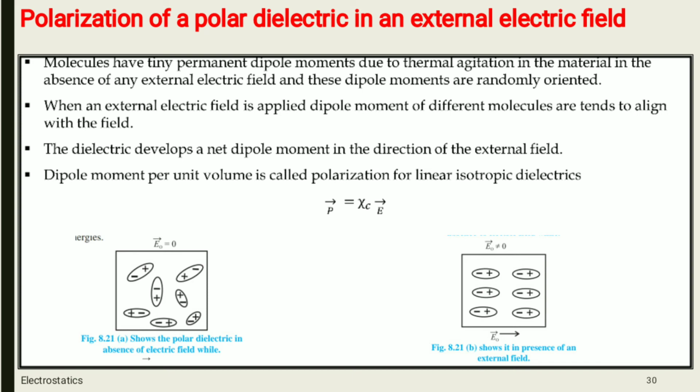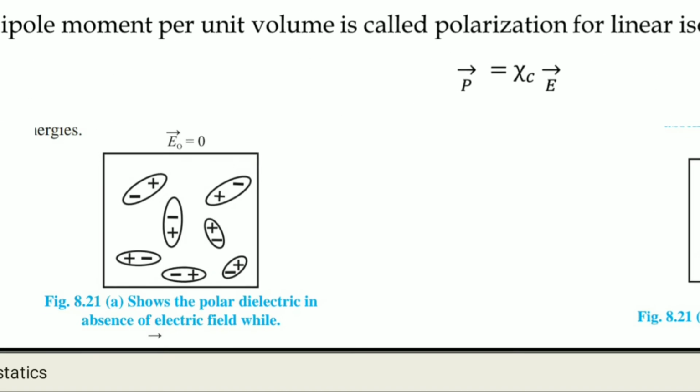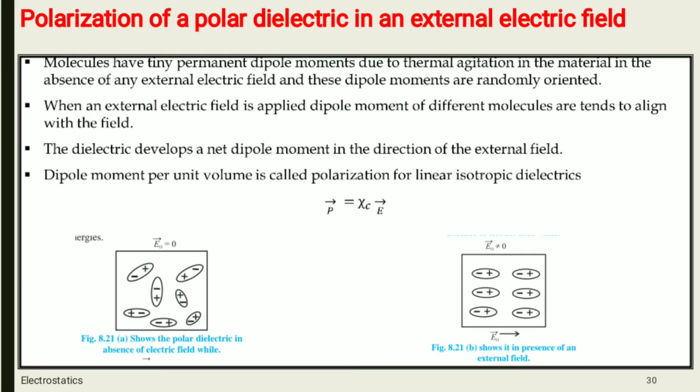ओके जब आप देख सकते हो in figure 8.21 that due to temperature और environmental temperature, you can see dipole moment जो भी मॉलिक्यूल्स का है वो कैसे है, it is not proper, you can say it is randomly oriented. It is because उस मटेरियल के एक एज पे पॉजिटिव चार्ज और अदर साइड पे नेगेटिव चार्ज, ऐसा कुछ है क्या? नहीं, they are randomly oriented and due to that its dipole moment is randomly oriented.